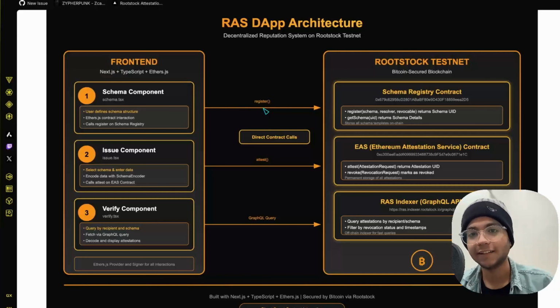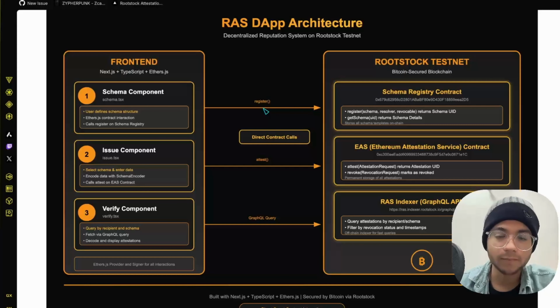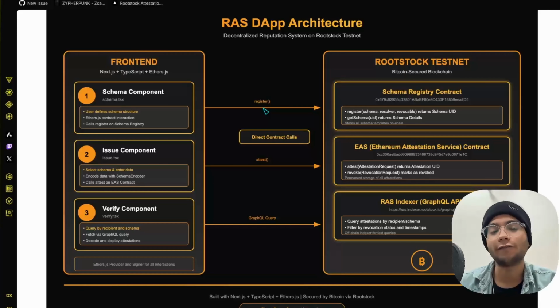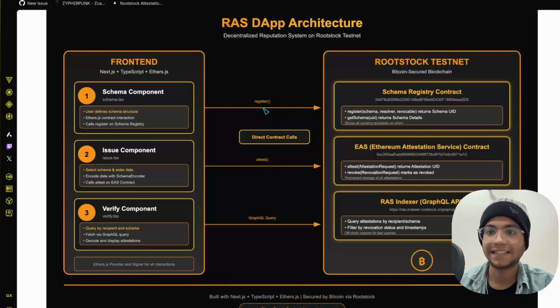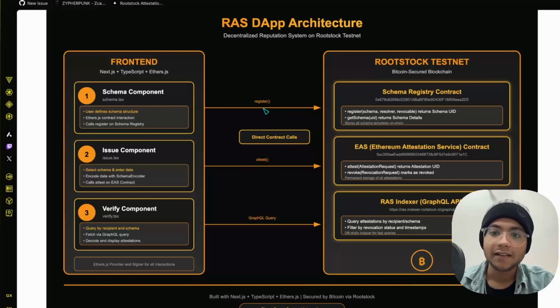Okay guys, so before writing even a single line of code, let us deep dive into the architecture of our Rootstock schema structure along with the resolver and the revocable parameter, whether it will be revocable in the future or not.